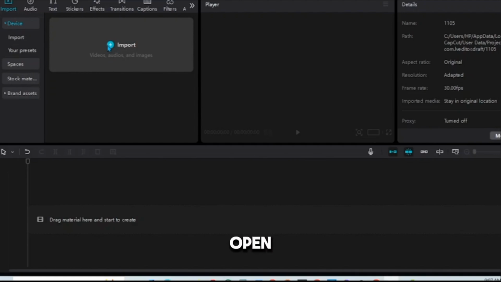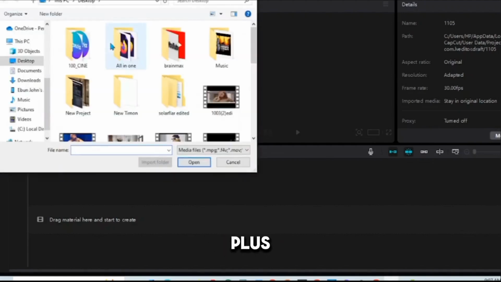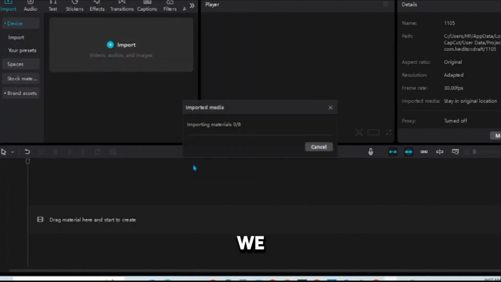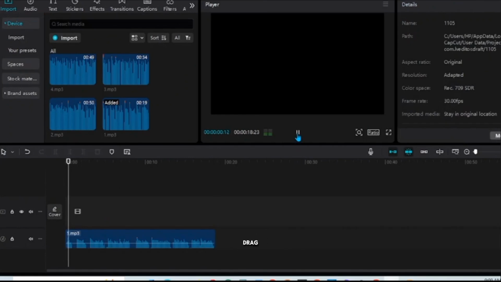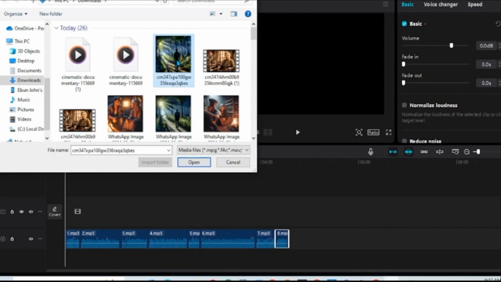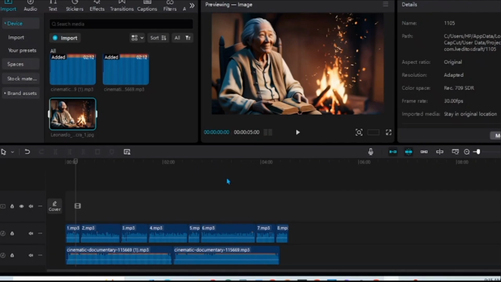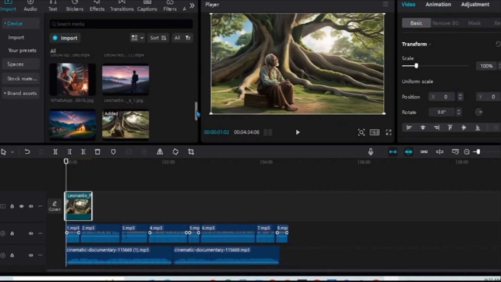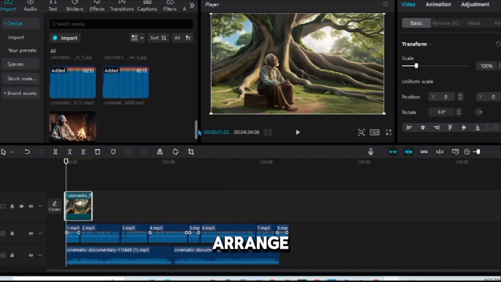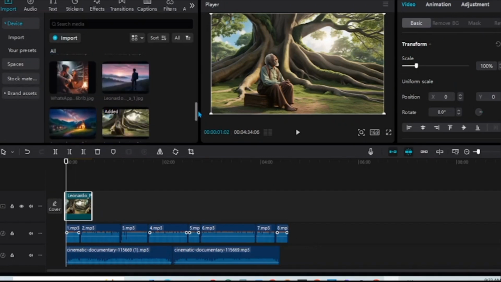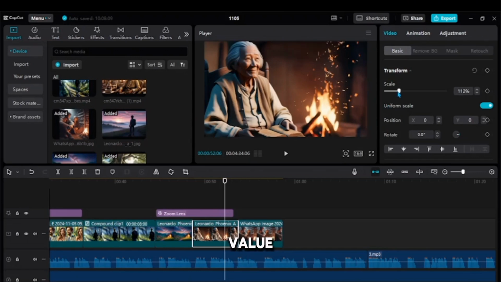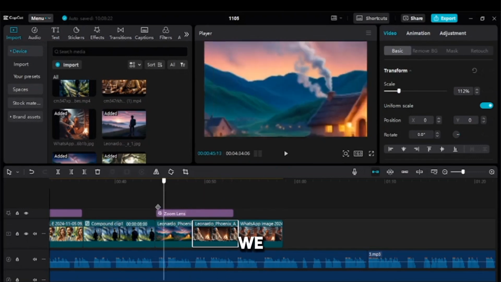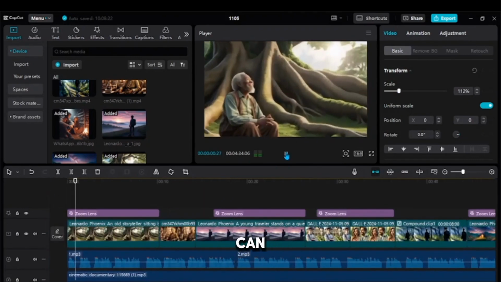Open CapCut, press the plus button. We import everything we have generated: the voiceover, the background music, the images. We drag them to the timeline. We increase all the video scale and arrange the images according to the voice. Make sure you split some parts that are in excess, highlight and make a combined stage. We have to speed up this process.